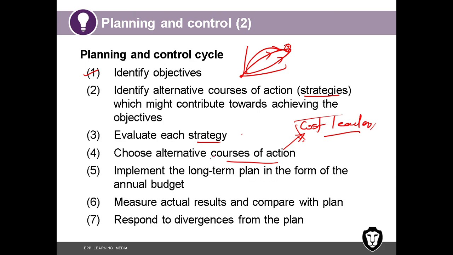Implement the long-term plan in the form of annual budgets. Once you have decided your objective, strategy and courses of action, then start implementing them in the form of annual budgets. Measure actual results and compare with the plan. Respond to divergences. That's what we call variances. Expected performance and actual performance, if it is different, identify why it is different and see what corrective actions can be taken.